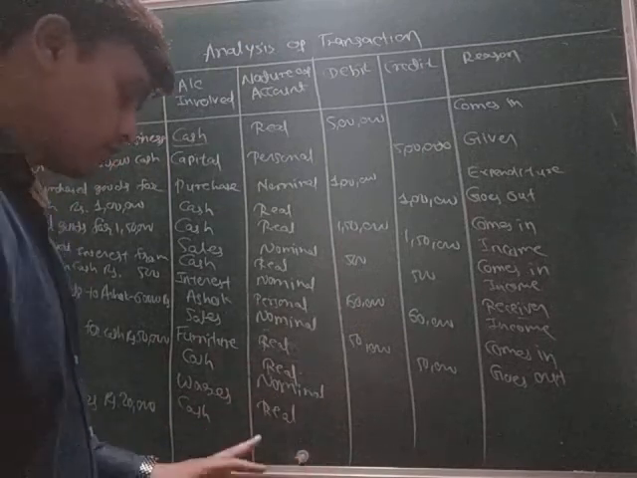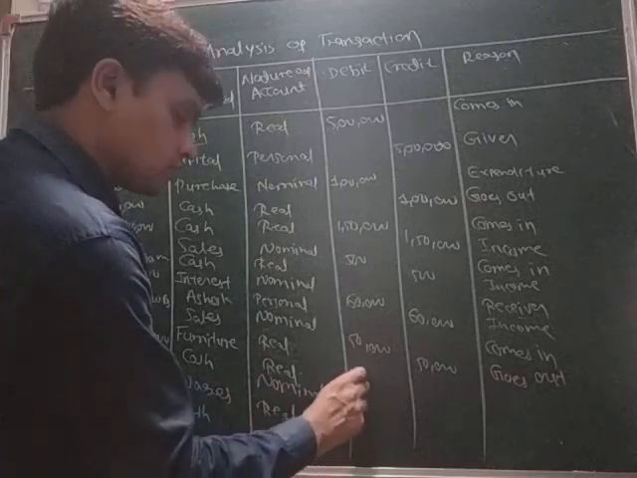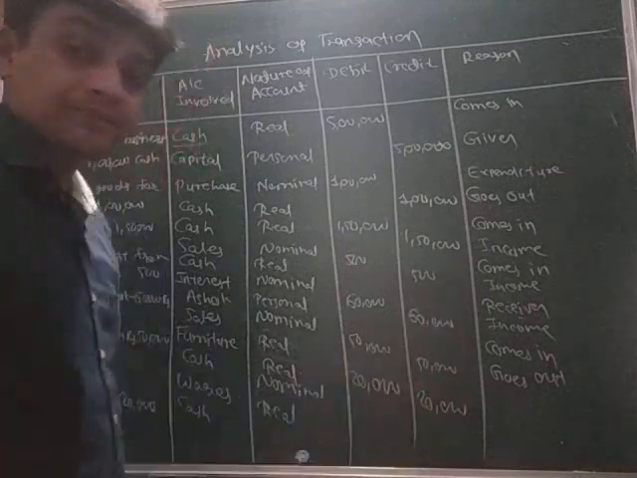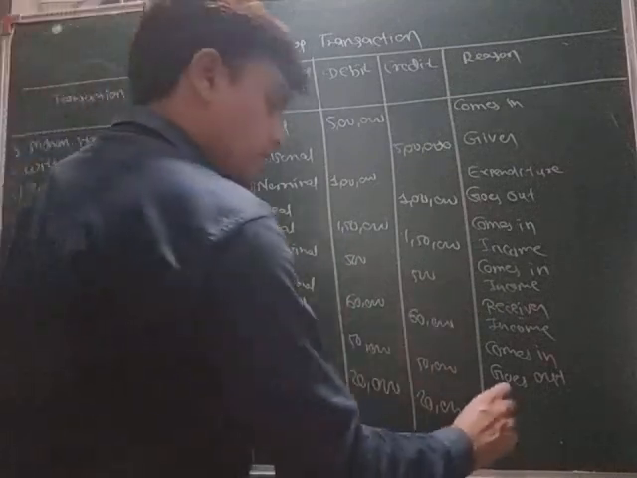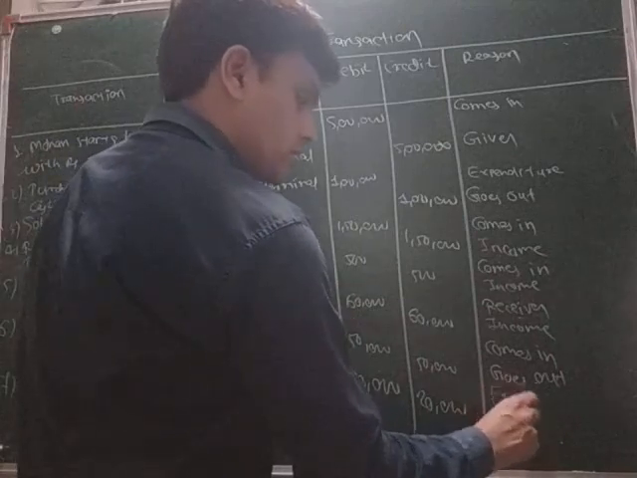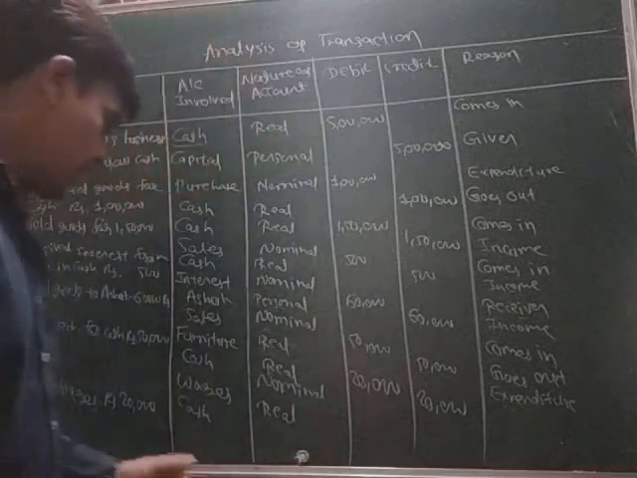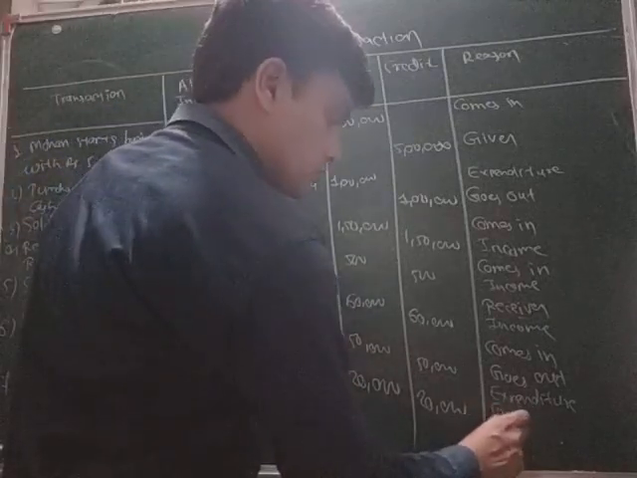Now the amount is 20,000 rupees. Wages you are paying, so it is expenditure, so I will write here expenditure. And cash is going out, so here we will write goes out.